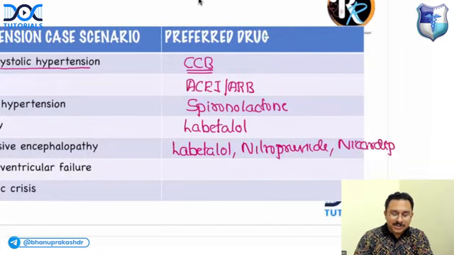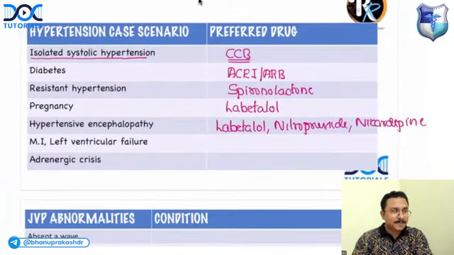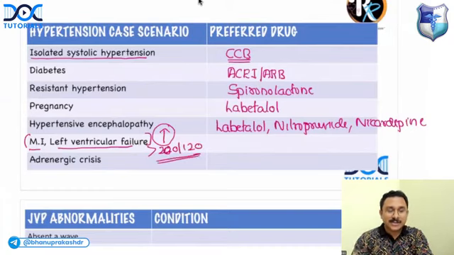If a patient has high blood pressure and is having MI or left ventricular failure, and the BP is very high, more than 220/120 or more than 200/120, it is a hypertensive emergency.